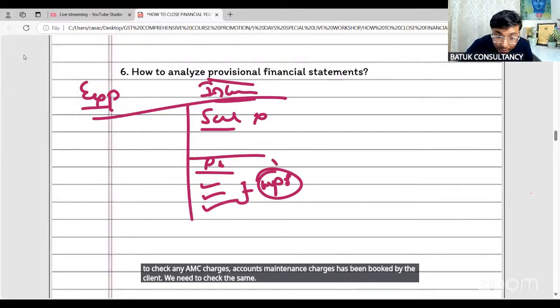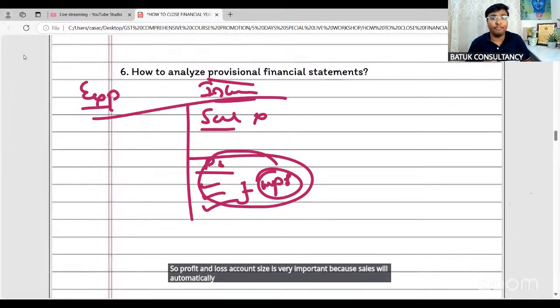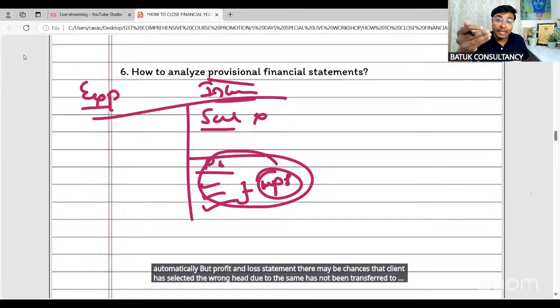So the profit and loss account side is very important, because sales will flow automatically, but on the profit and loss side, there may be chances that the client has selected the wrong head, due to which the same has not been transferred to your GSTR 3B. So we can find such things.